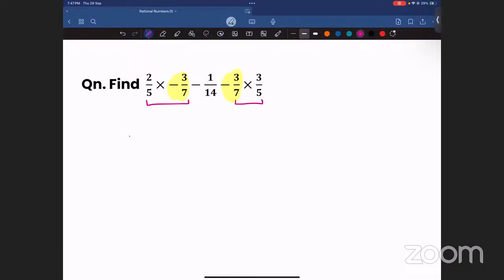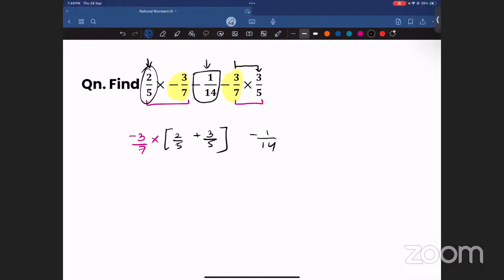So what I will do is, I will take minus 3 by 7 common. When I take minus 3 by 7, what is left here? First part, it is 2 by 5. And when I take minus 3 by 7, what is left here? 3 by 5. So I will write it as minus 3 by 7 into 2 by 5 plus 3 by 5. Can I write like this? Yes, I can. Then what is the middle part? It is minus 1 by 14. So write it as minus 1 by 14. Yes. So now I can add these two, right? I can easily add 2 by 5 and 3 by 5. No need of LCM because the denominator is same.